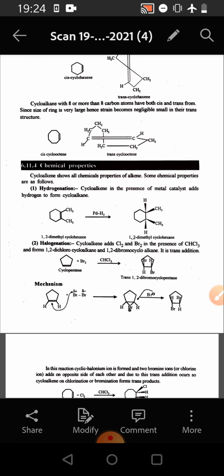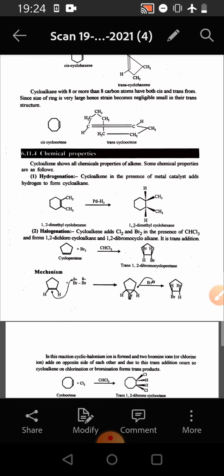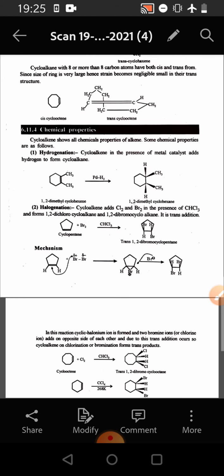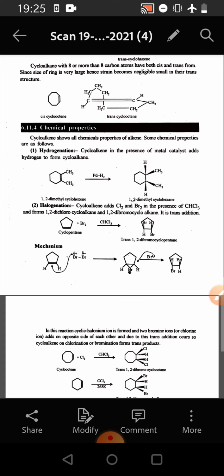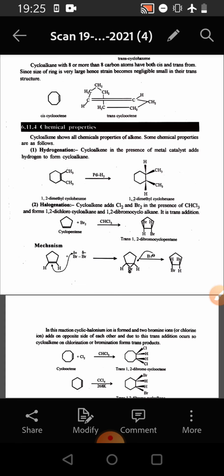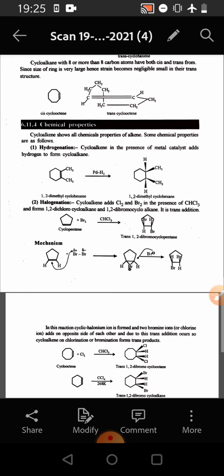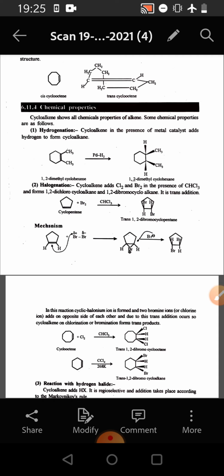It is a trans addition, and if we consider the mechanism, in this reaction a cyclic chloronium ion is formed and the two bromide or chloride ions add on opposite sides, and due to this trans addition, cycloalkenes on chlorination and bromination form trans products. So here cyclohexene adds chlorine in the presence of CHCl3 and forms trans-1,2-dichlorocyclohexane. Here cyclooctene adds chlorine in the presence of CHCl3 to form trans-